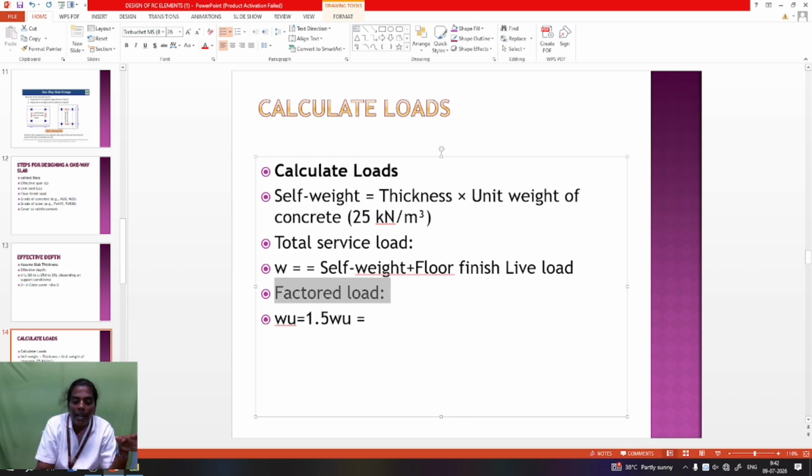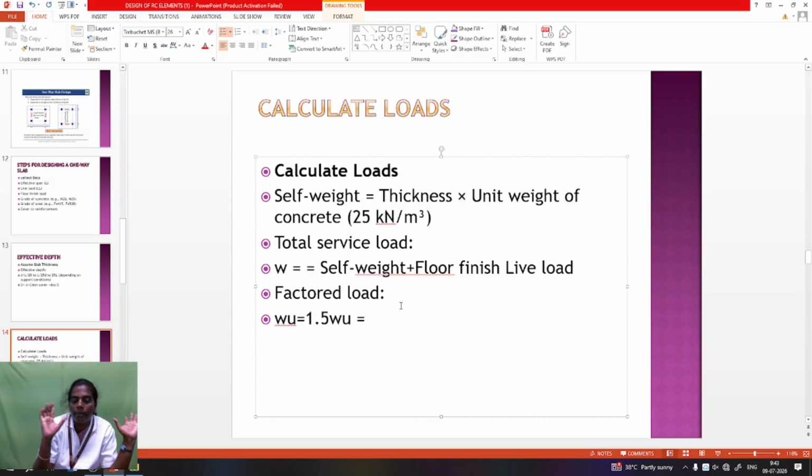So design load is the factor of safety multiplication. For safety purposes, you have to apply some coefficient. For RCC, 1.5 is the factor of safety value. So the design load equals 1.5 into the total load. The 1.5 is a factor of safety. For safety purposes, some coefficient value is multiplied with the total load value. For steel structures, a lower value is normally taken, 1.15. RCC structure means 1.5, steel structure means 1.15, based on the IS 456-2000 code book. So this is the load calculation.